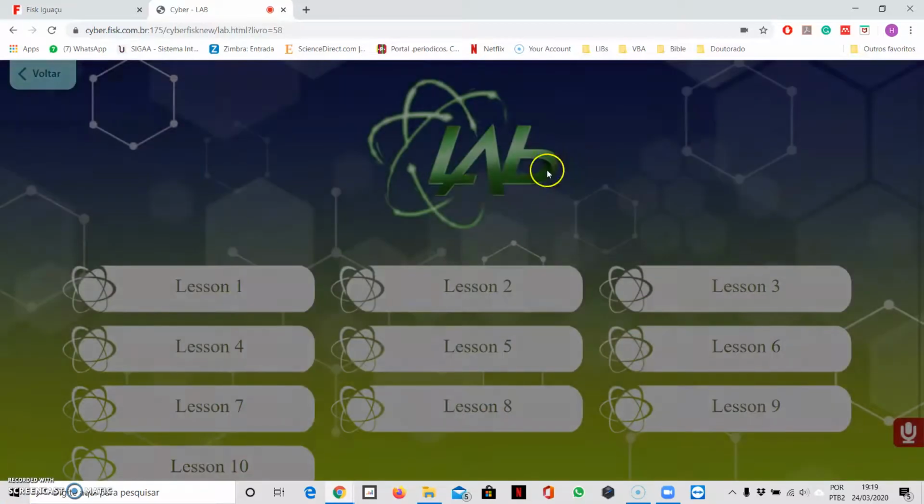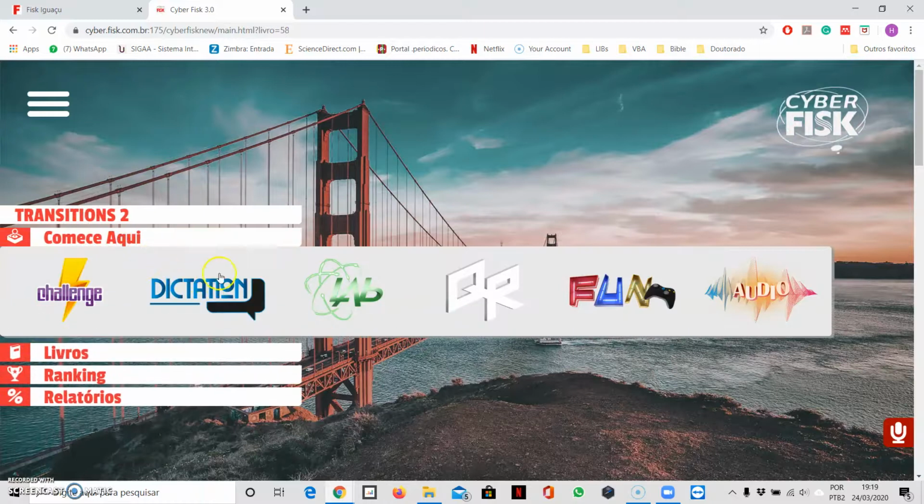All right. So these are the 2 that you have to do every lesson. Every lesson you have to do dictation and lab. So first you do the book, the extra material, extra exercises, and then dictation, and then lab. Okay.